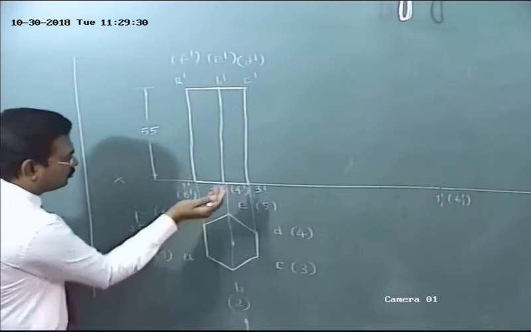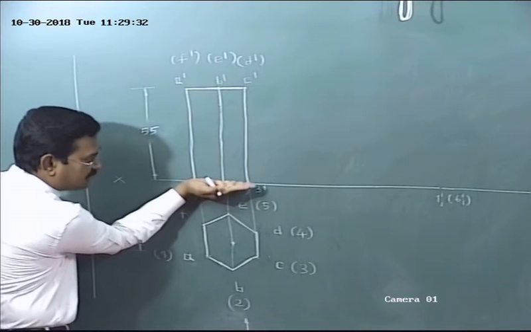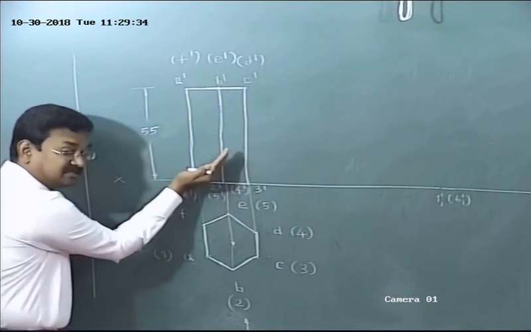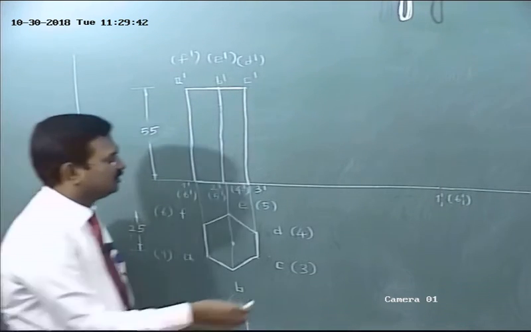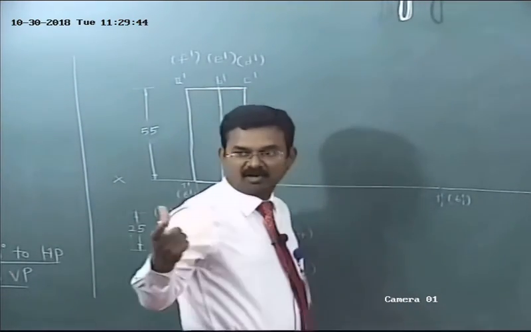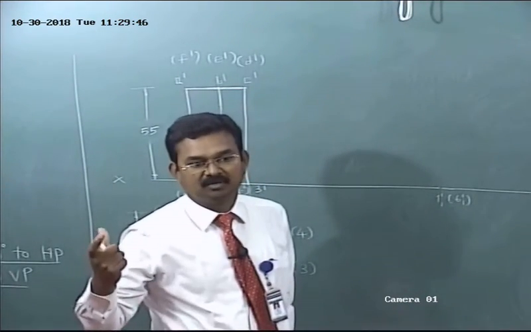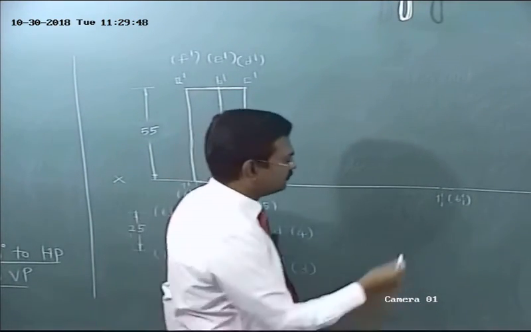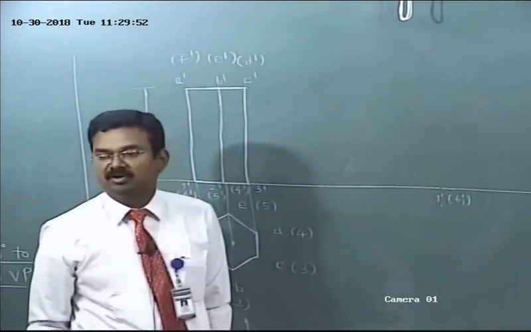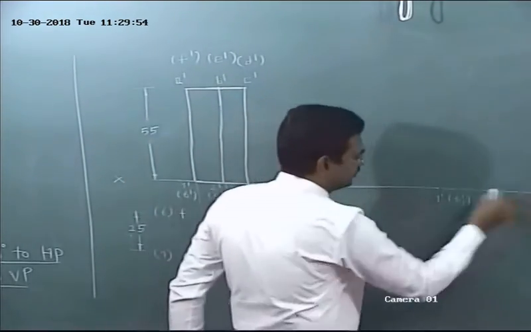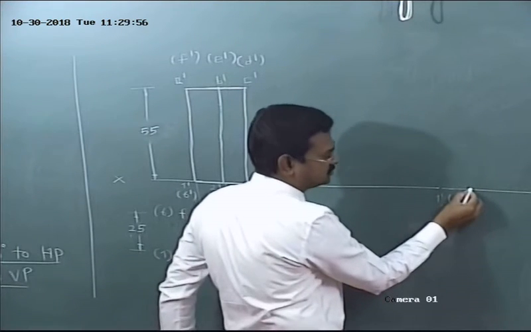Now we are going to tilt the base to make the angle 60 degree to HP. What is the reason? The axis should make the angle 30 degree to HP, so the base should make the angle 60 degree to HP. Listen, by using protractor with a reference to the point and the reference line XY, mark a point at an angle 60 degree.